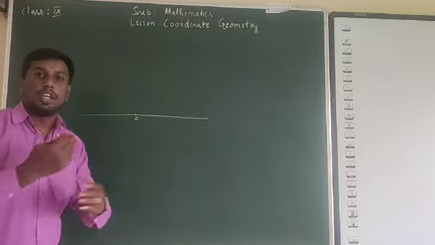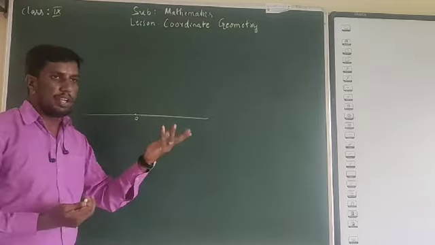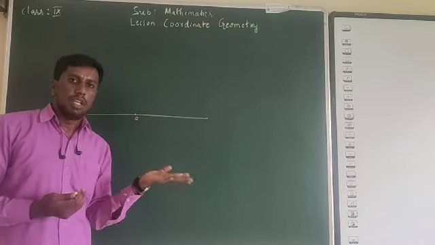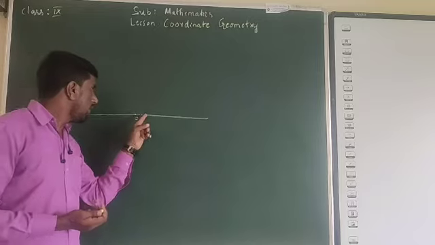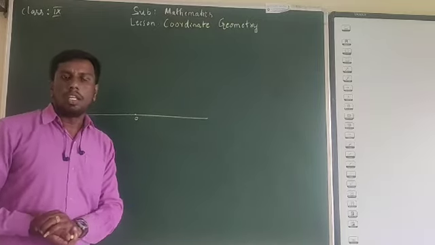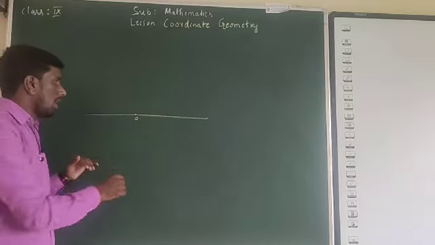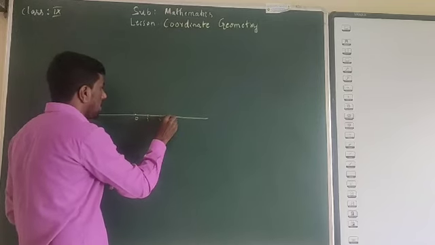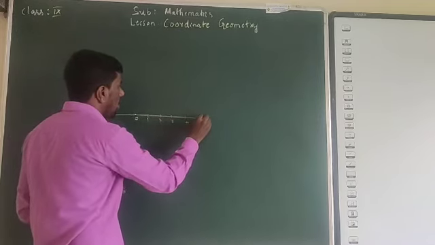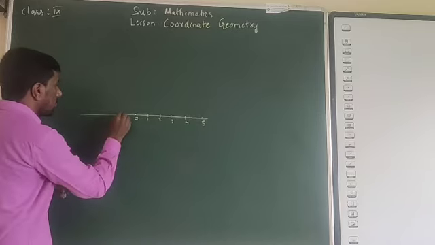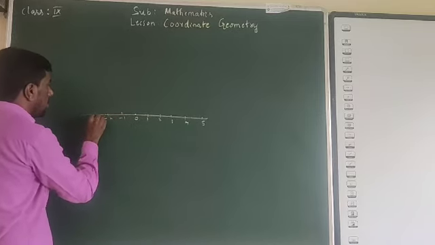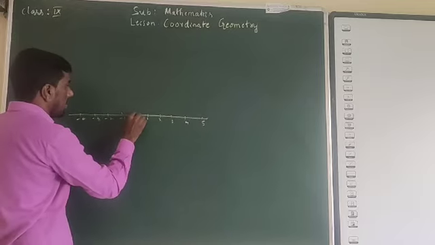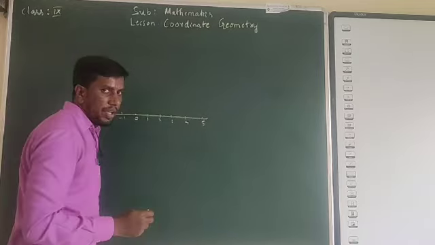The whole set of real numbers can be represented on this number line, even irrational numbers like square root of 2 and square root of 3, by dividing it into equal intervals. This is 1, 2, 3, 4, 5, then minus 1, minus 2, minus 3, minus 4, like this. So this is a number line.